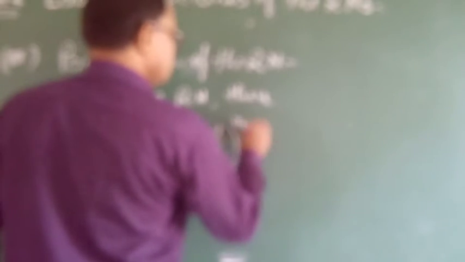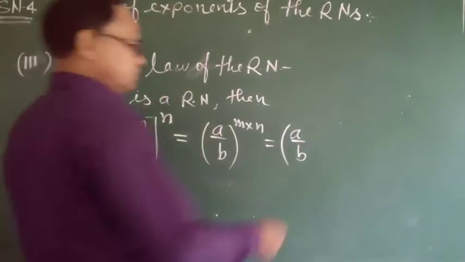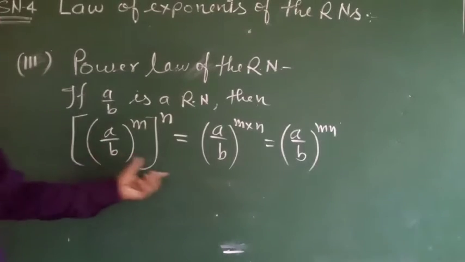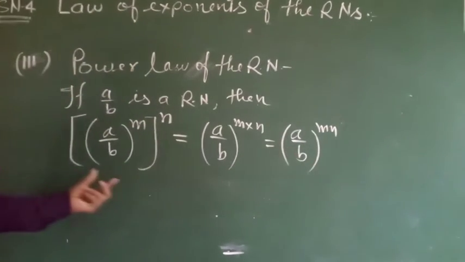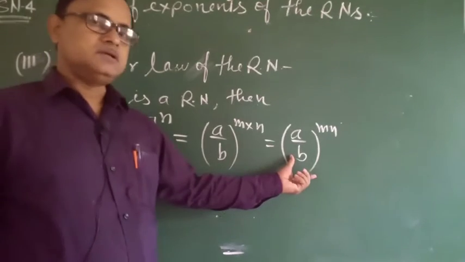When we open the outer bracket, then power multiplies into power. So we get a by b to the power m into n. You can write it in this form, and this you can write in this form.